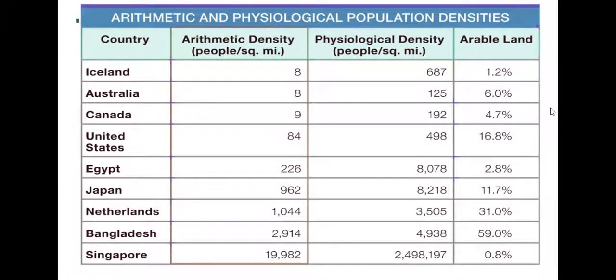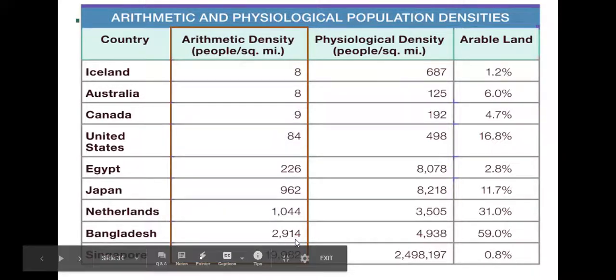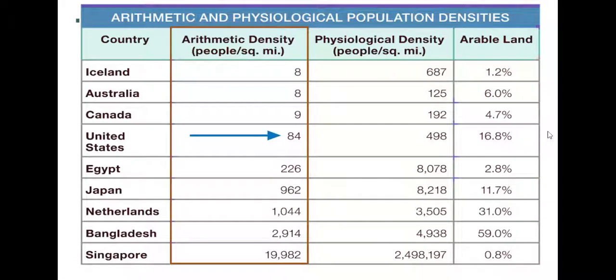So we're looking at the arithmetic and the physiological population densities. Okay, so here's their arithmetic density. Here's the physiological density. Here's their arable land. Remember, arable land is land that you can farm. Okay, so here's the United States. We're about at 84.